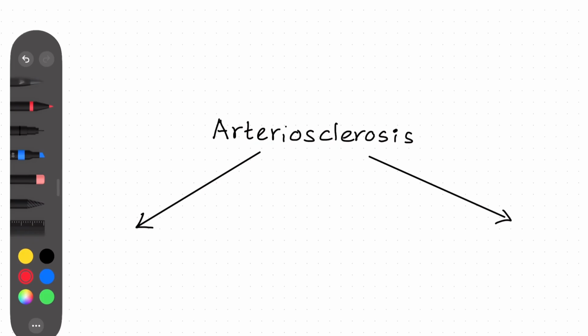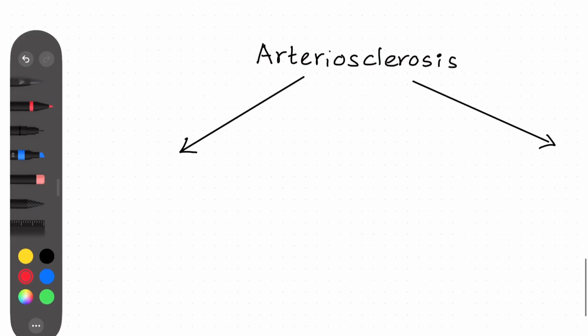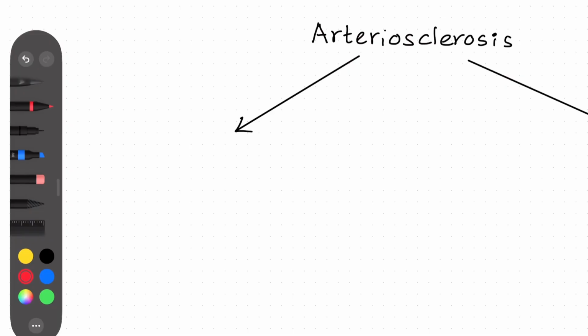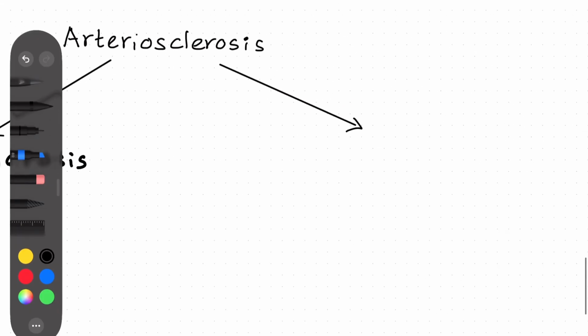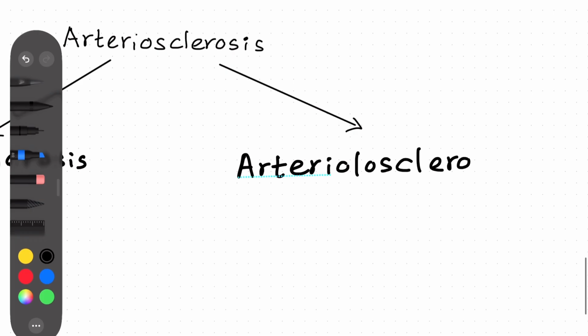Sclerosis is a hardening or some kind of thickening in a place. This is called arterial, so it refers to the thickening of arteries. Arteriosclerosis is the thickening or hardening of the arteries. Arteriosclerosis has two types. The main type is atherosclerosis, and the second one is arteriolosclerosis. All the sclerosis terms suggest some kind of thickening or hardening.